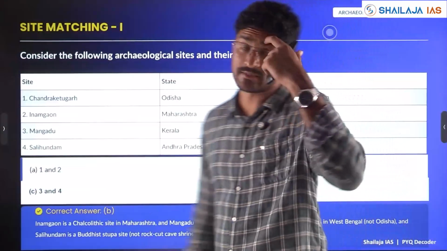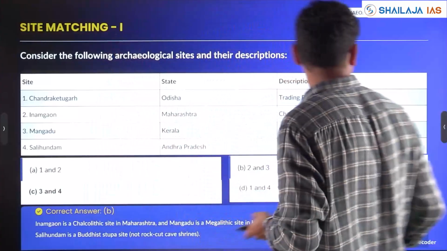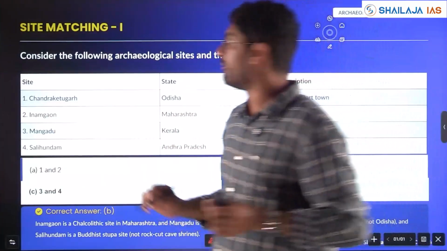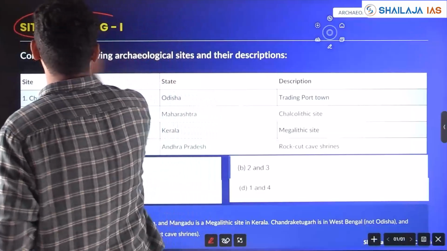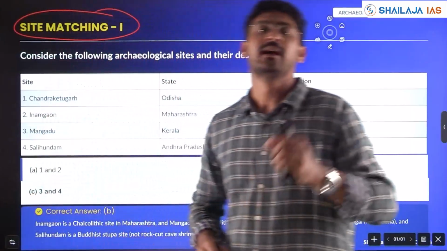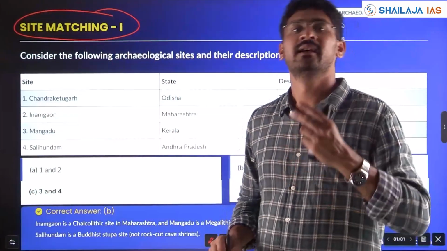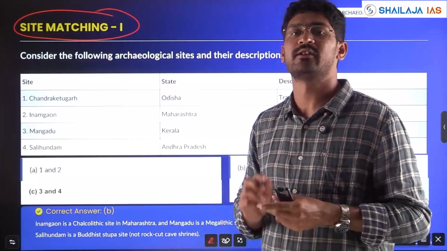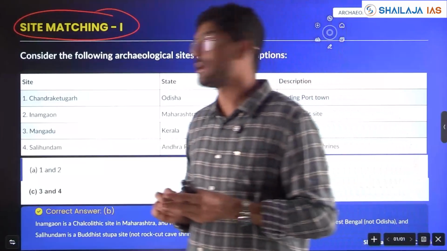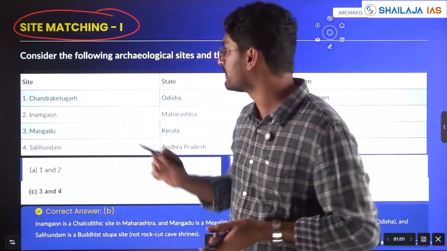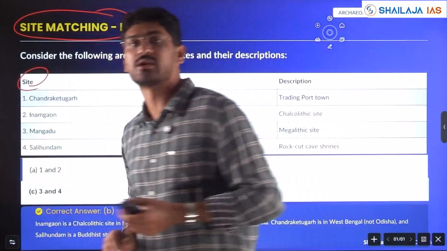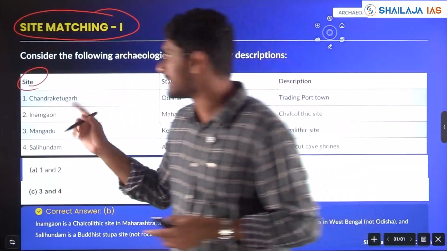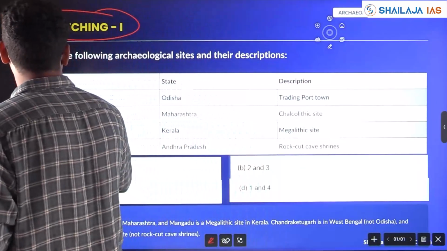Next important thing is site matching. Mapping becomes very important: mapping with respect to ancient sites, Harappan sites, Indus sites, in Maurya, in Gupta, and in southern India the Pandyas, Cholas, Cheras. All these sites become important because 2 to 3 questions are coming every year with respect to historical sites.